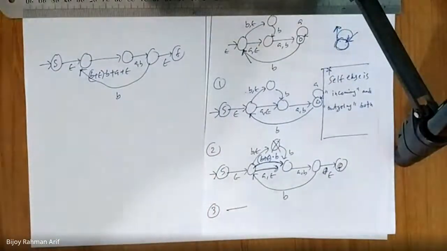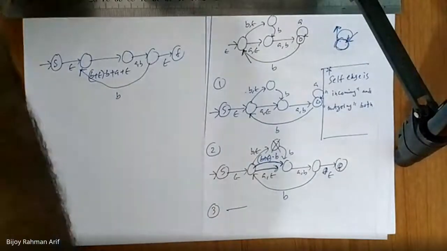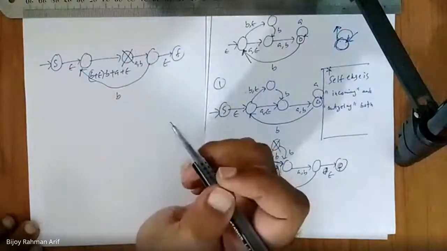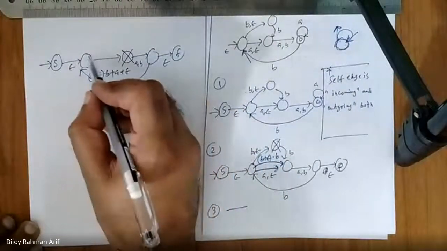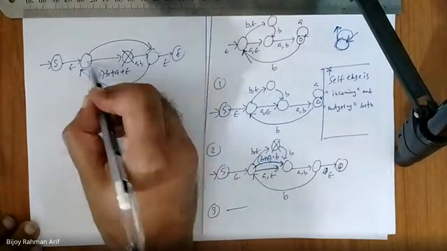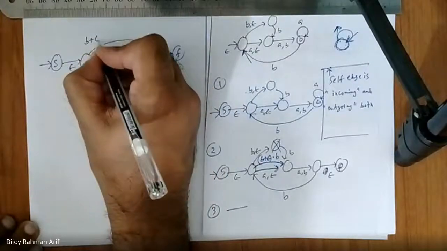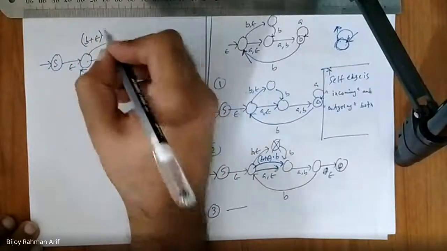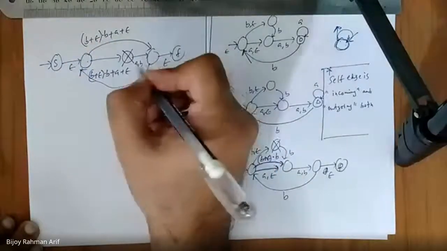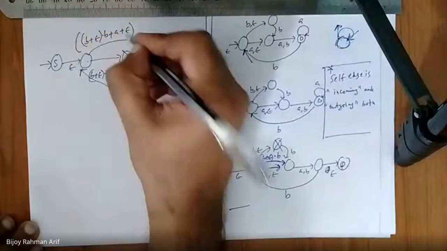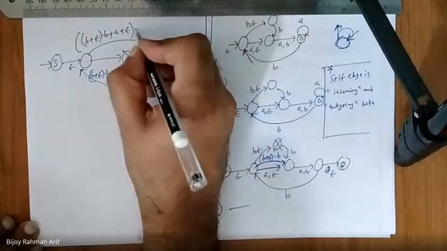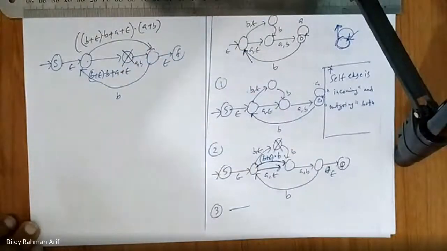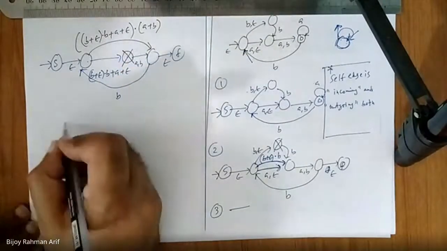Okay. Which one do I need to remove next? I need to remove this one. It seems easier. If you remove this, what I am missing is from here to here: B union epsilon concatenated with B, A or epsilon, then finally concatenated with this one, which is nothing but A union B, so concatenate A union B. So this is the case. Now it is something like this.